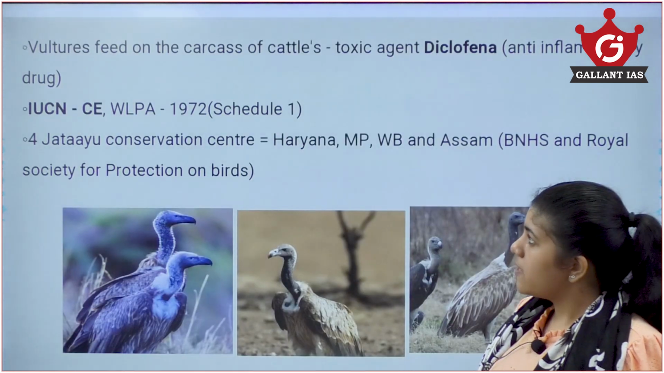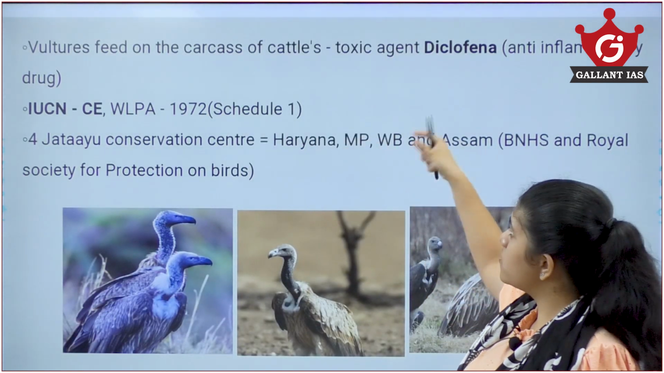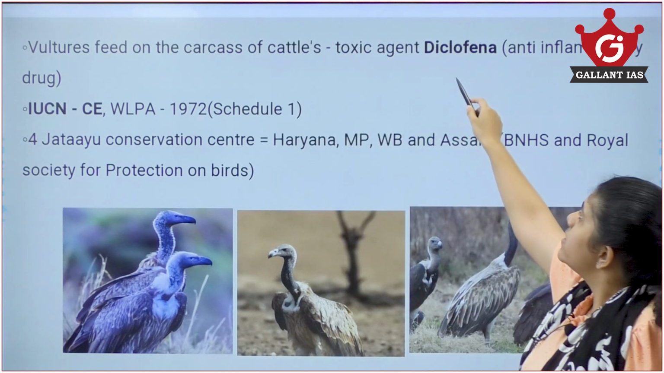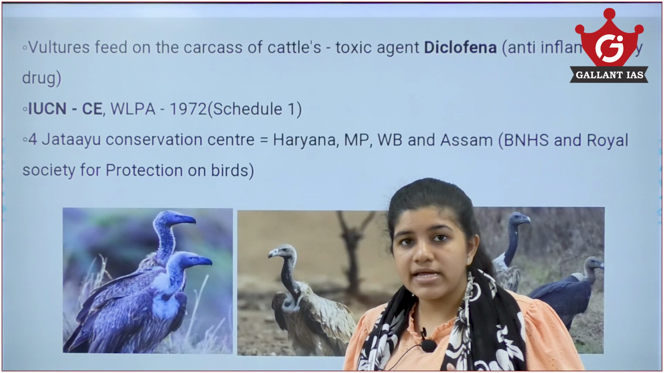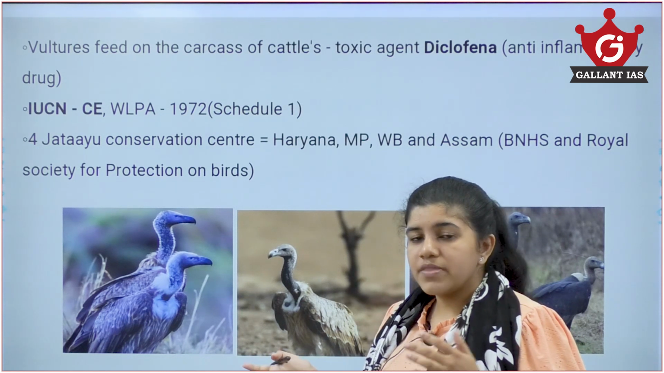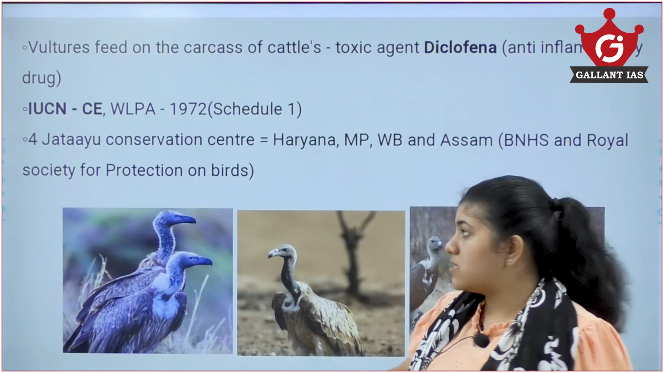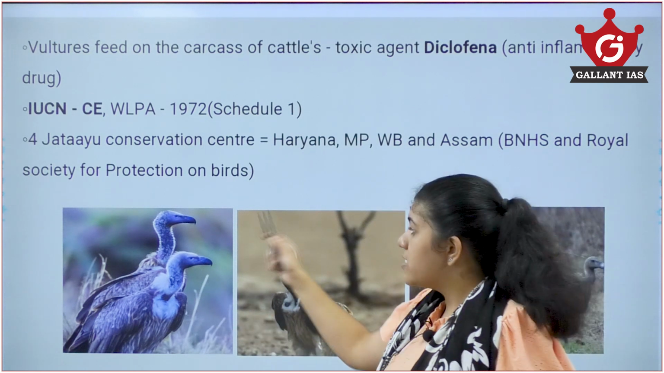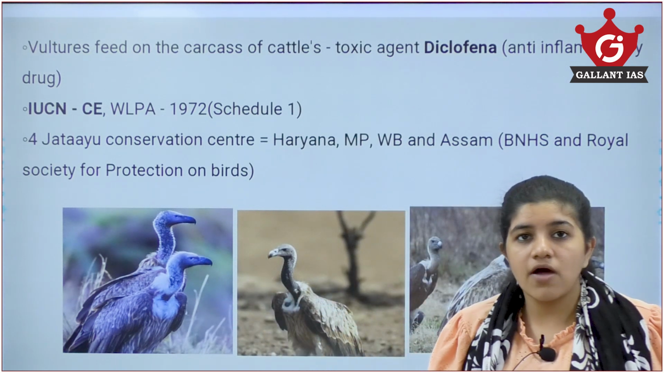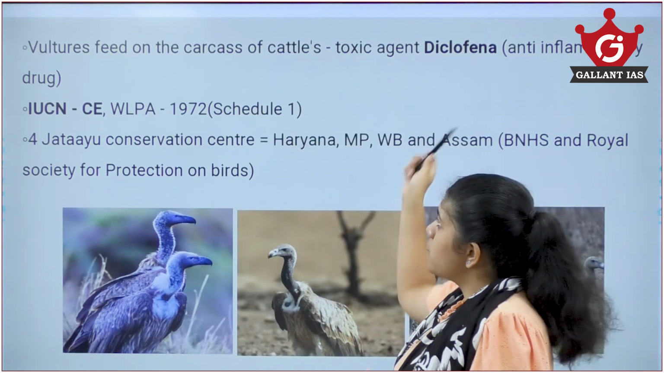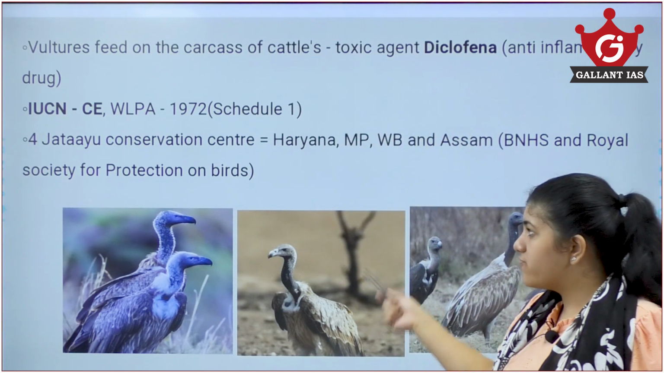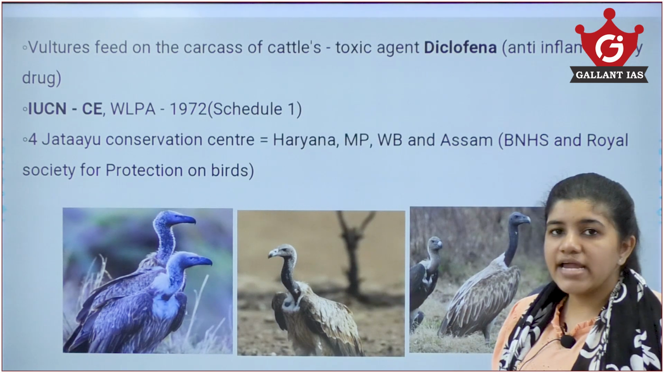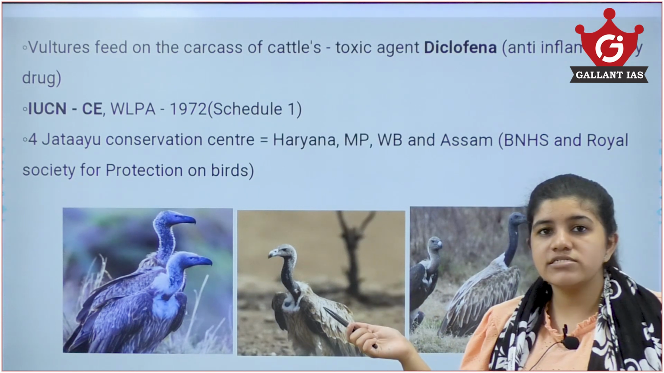We used to use a toxic agent called diclofenac, an anti-inflammatory drug which was used in cattle and human beings as well. But the problem was that when cattle die, the vultures feed on the carcass of these cattle. With that, the toxin diclofenac gets into the body of the vultures and they die. That is how the majority of the vulture population died.